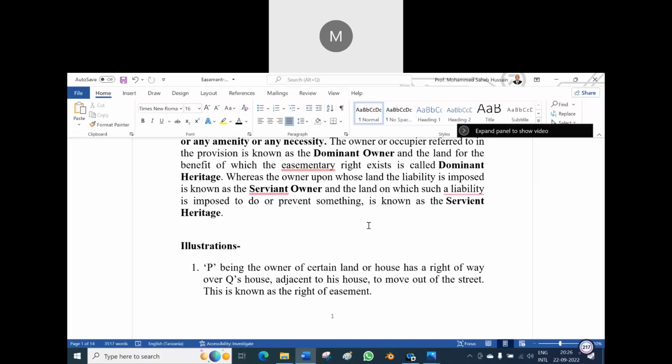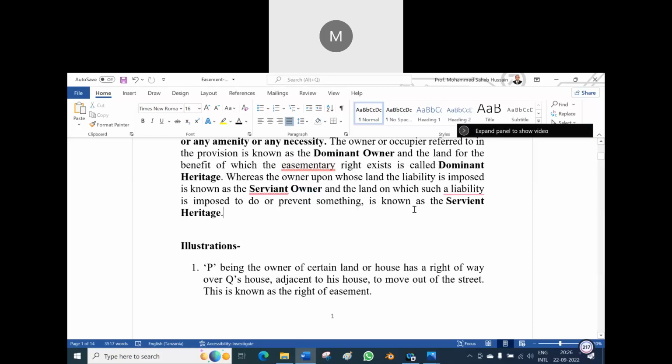Number one, where the easement right exists is called the dominant heritage.